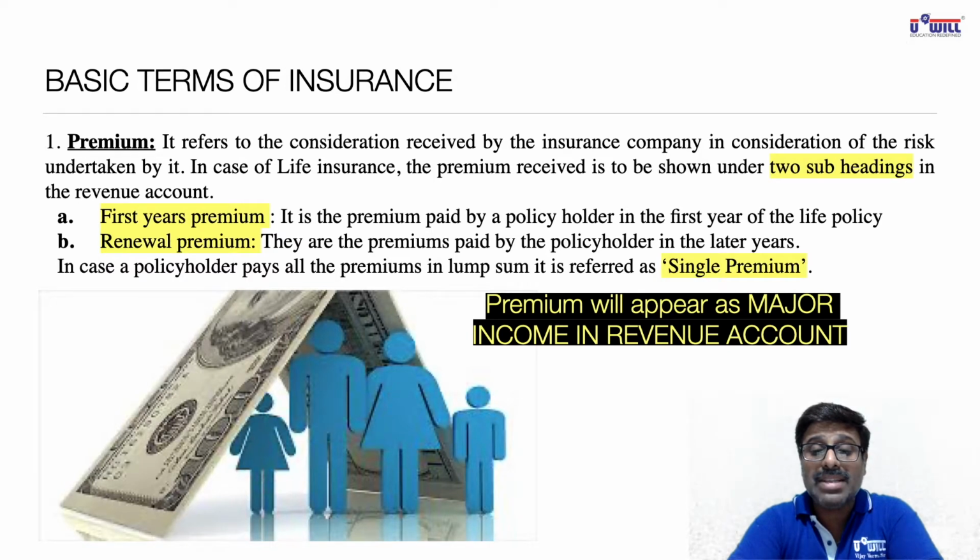Further, you all write down this highlighted portion, that for life insurance company, premium is shown under two subheadings: first premium and renewal premium, and note down that last sentence also. If policyholder pays all the premium in lump sum, it is referred as single premium. You can pause the video and note down this highlighted part.